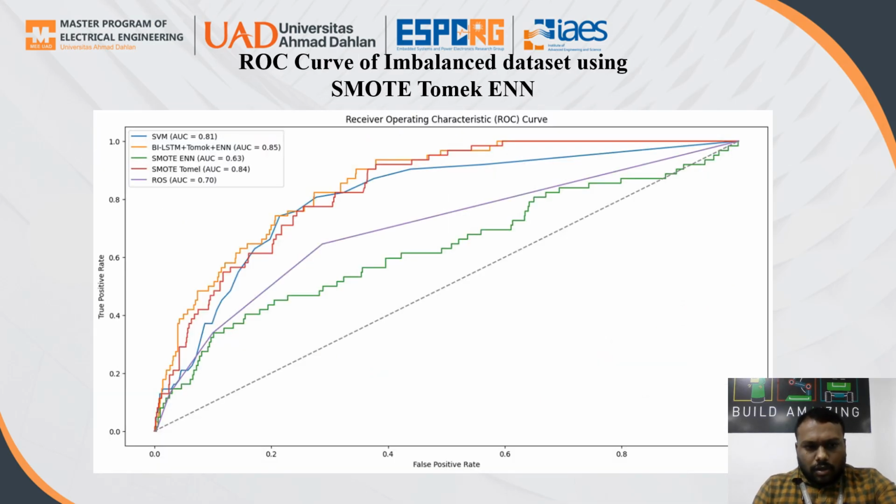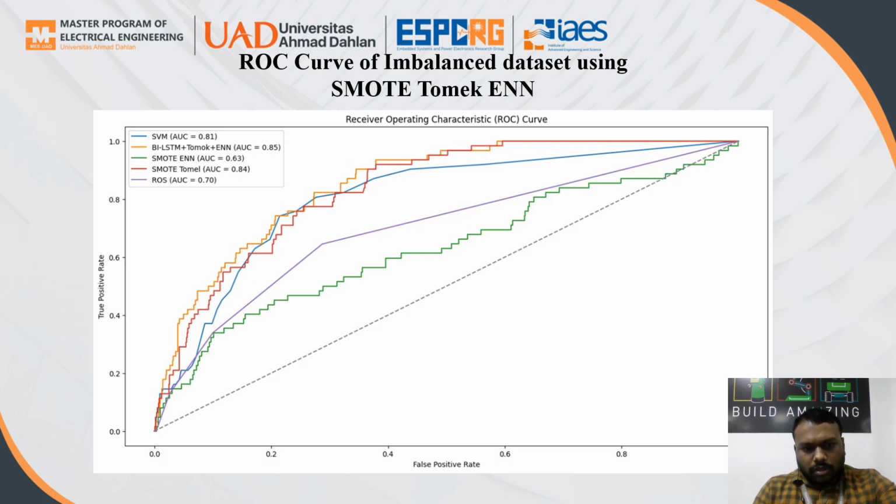This is the ROC curve compared to previous models, SVM and a few other models I have taken for ROC comparison. The area under the curve is helpful to identify model fitness; up to 1 is the best model.